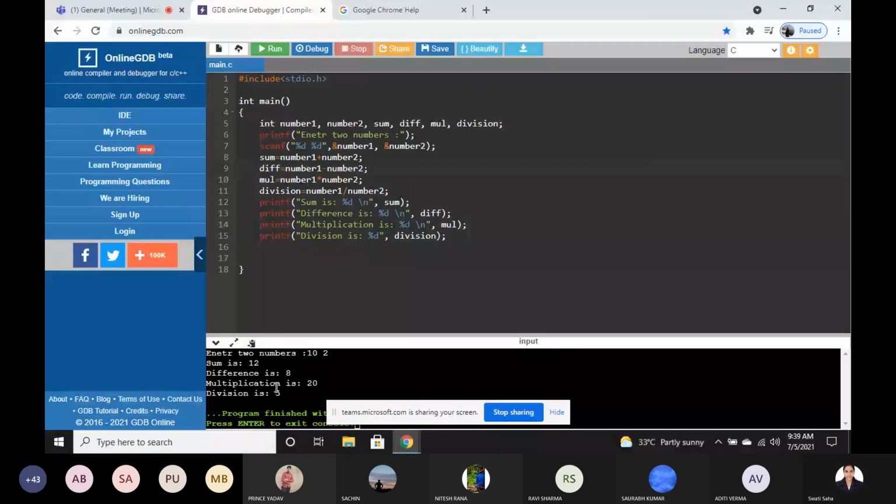Okay. So those who don't have any idea of C programming, and this is your first class of C programming, just take the screenshot of this program so that it will be beneficial for you, because whenever we are going to give you the assignment, you can do all the work.